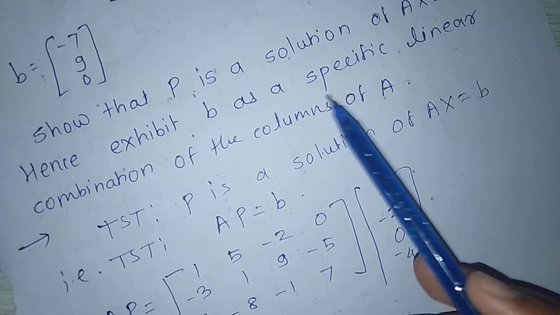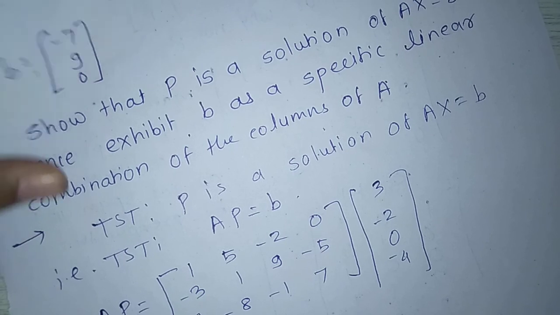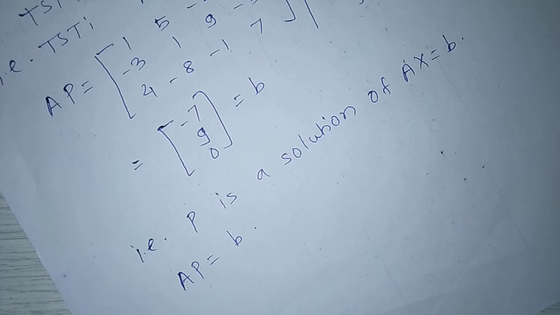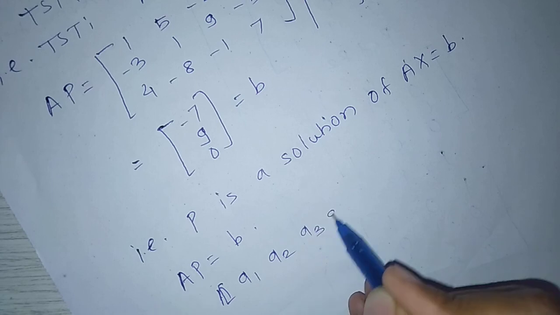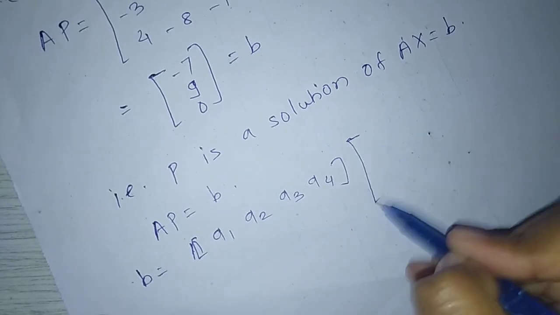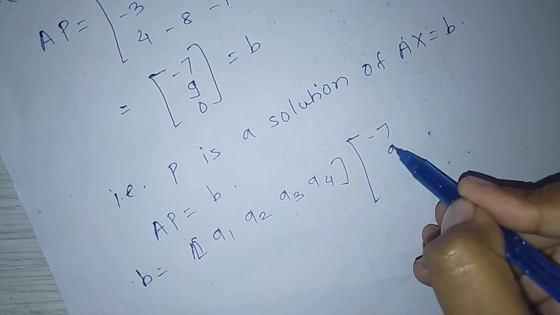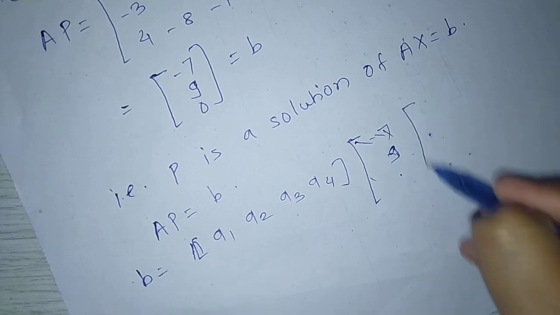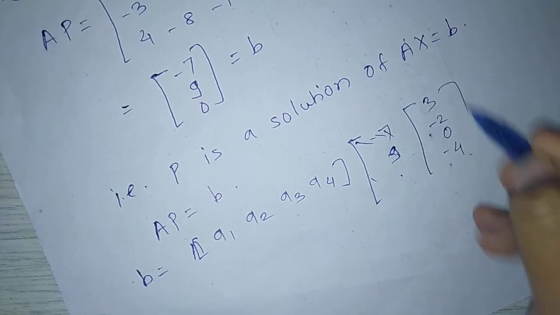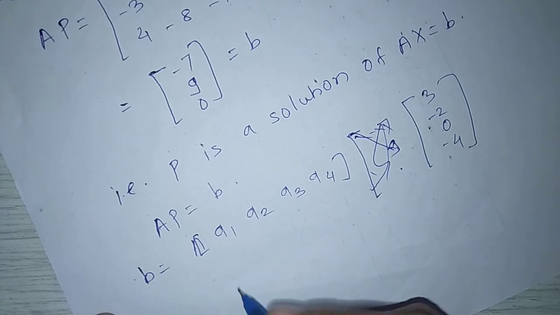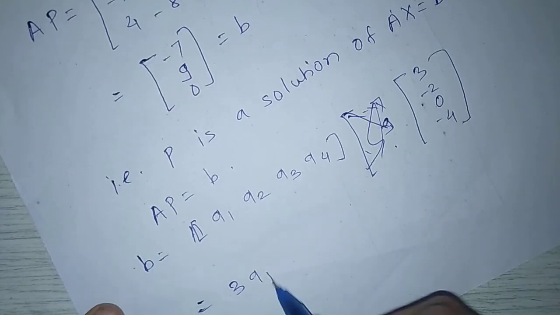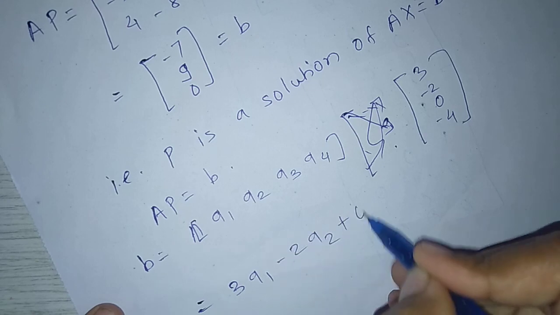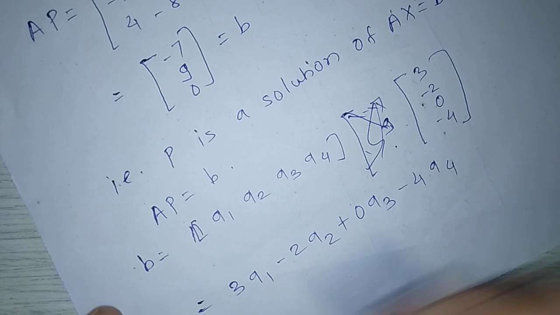Now exhibit B as a specific linear combination of the columns of A. We have A P equal to B, where A is A1, A2, A3, A4, and P is the matrix 3, minus 2, 0, minus 4. So, this can be written as 3A1 minus 2A2 plus 0 into A3 minus 4A4.